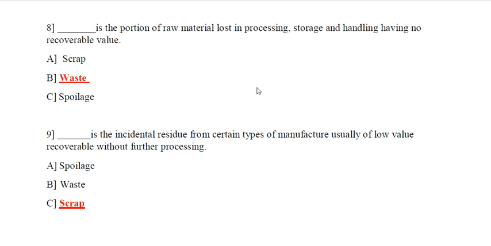Next question, question number 8. Dash is the portion of raw material lost in processing, storage and handling having no recoverable value. Option A is scrap, option B is waste, and option C is spoilage. So option B, waste, is the answer. Waste is the portion of raw material lost in processing, storage and handling having no recoverable value.